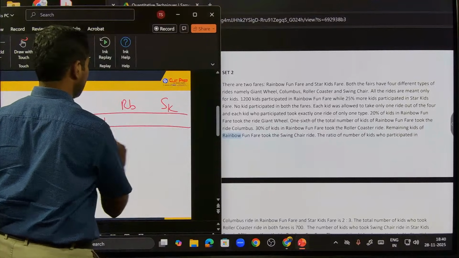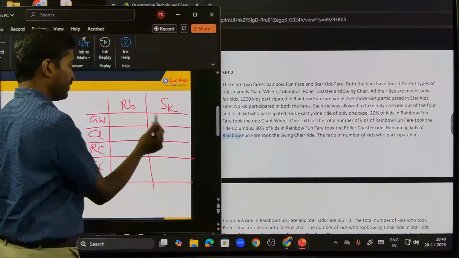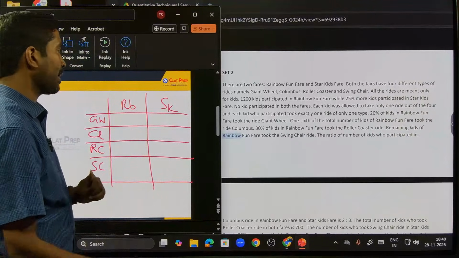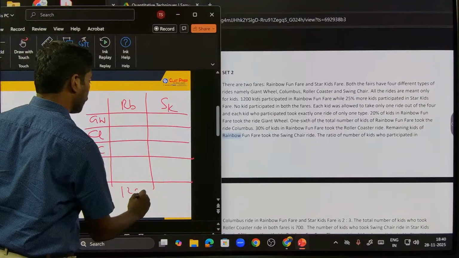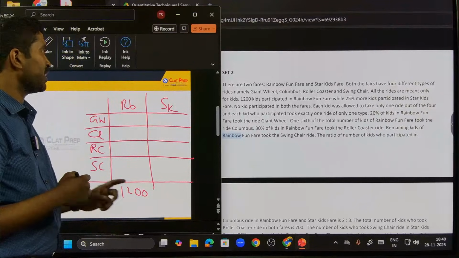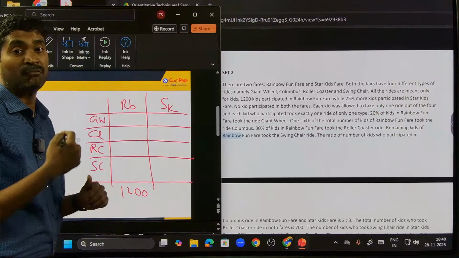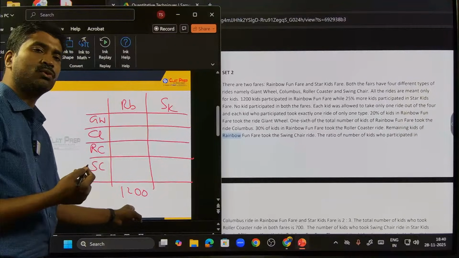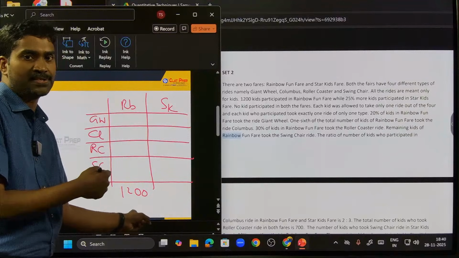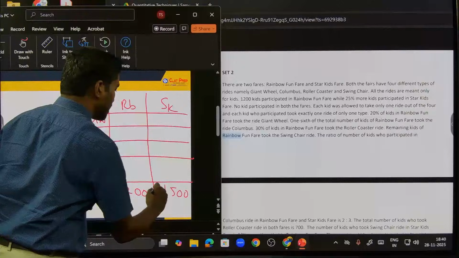All right, let's see. This is what it looks like. Both fairs have 4 rides each. 1200 kids participated in Rainbow Fun Fair. So this total has to be 1200. Then 25% more kids participated in Star Kids Fair. What is 25%? 1 by 4. What is 1/4 of 1200? 300. So the second one should be 300 more than this. 300 plus 1200, this total is going to be 1500, right?